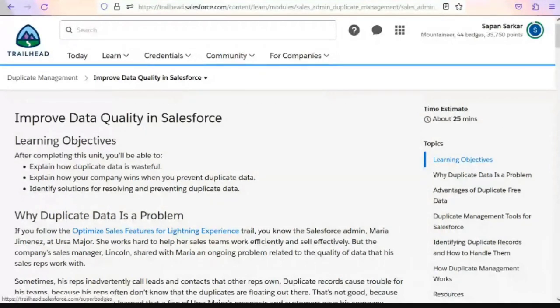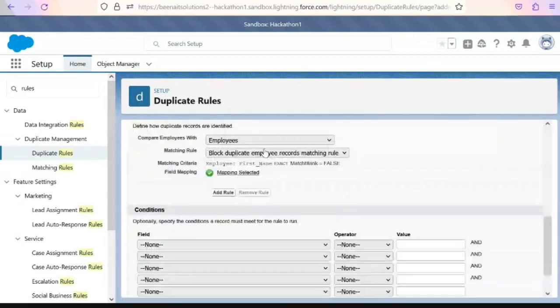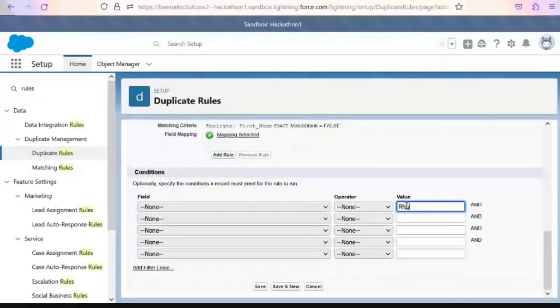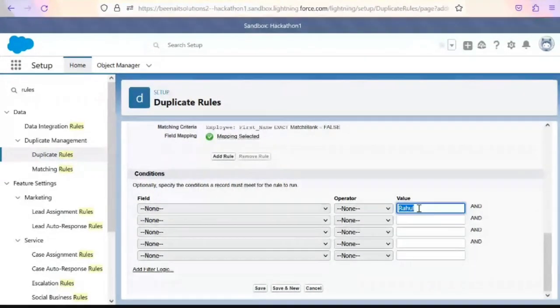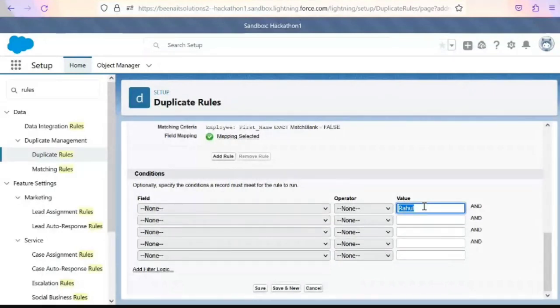Can you explain the last point one more time? Conditions? Yes. Basically, in the first example, we gave a name here. So if there is a record already, this will apply only for this name. Whatever rule you are creating here is only for this name. There is already an employee record with Rahul. If someone wants to create the same first name as Rahul, then only the system will stop you.